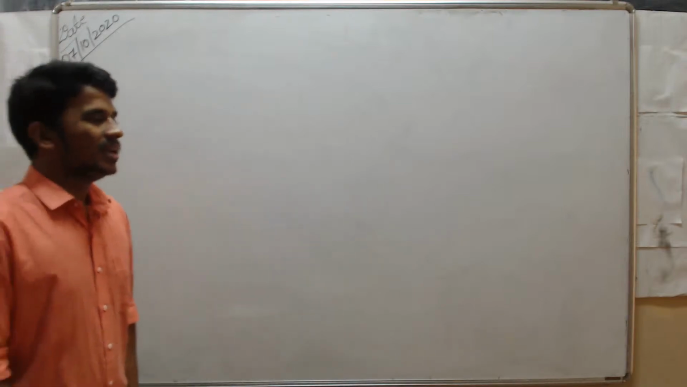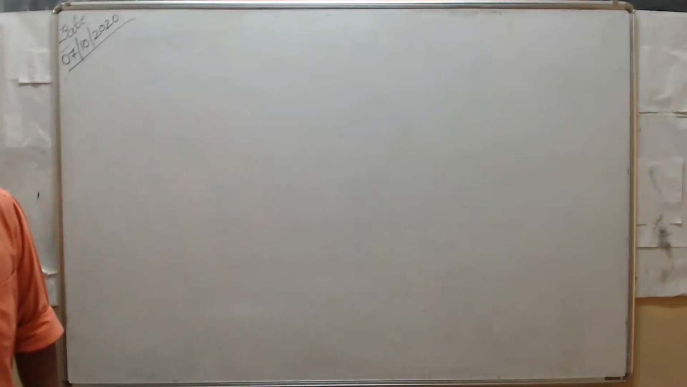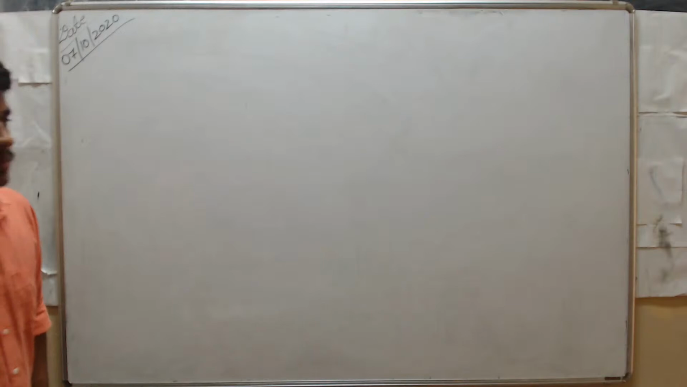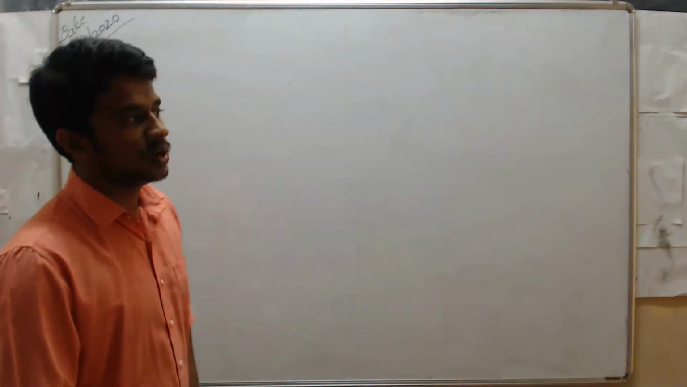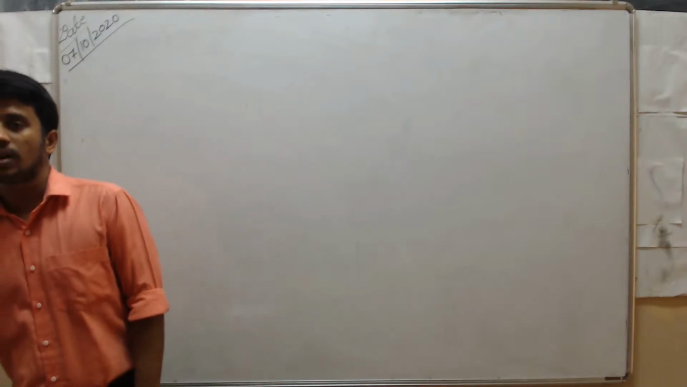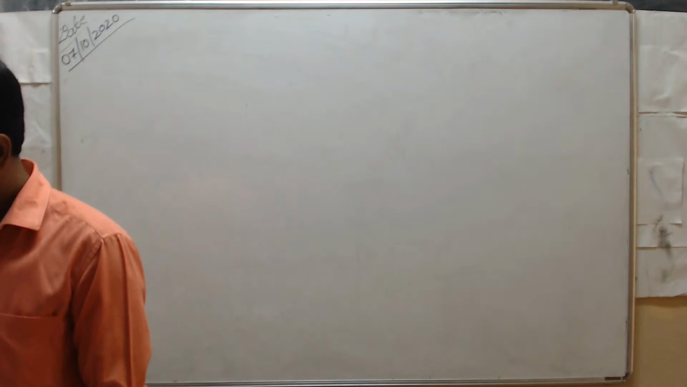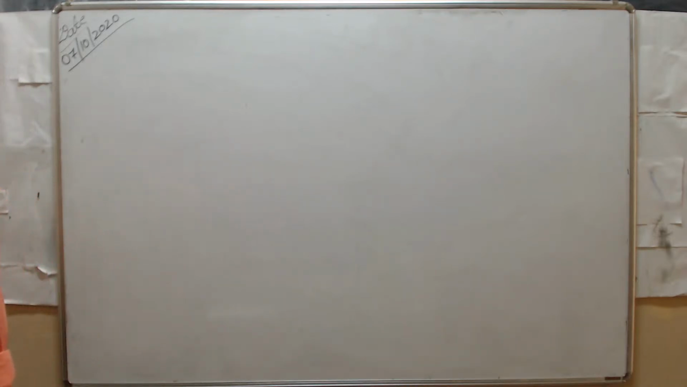Already we have seen that at 25 degrees Celsius the speed of sound is maximum in aluminum, that is 6420 meters per second, which means 6.42 kilometers per second.